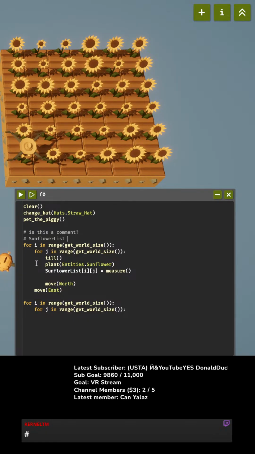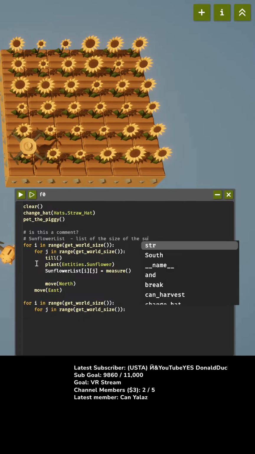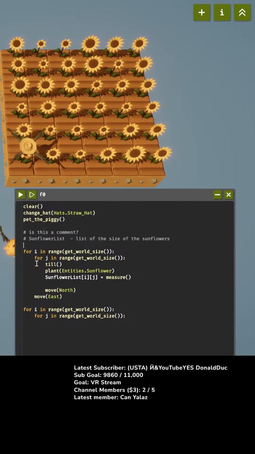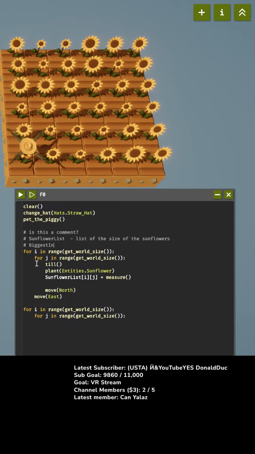Okay, so we're gonna have sunflower list, a list of the size of the sunflower. And then biggest index. So I is going to be the column. Biggest index column. Why don't we just do that? Biggest index column.